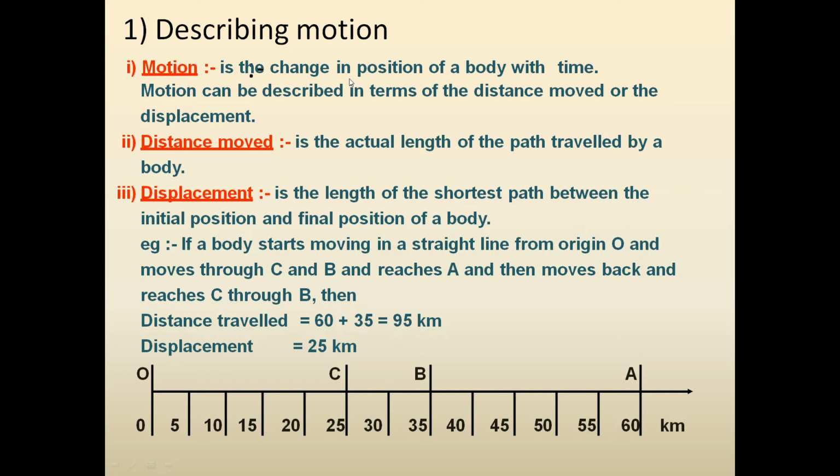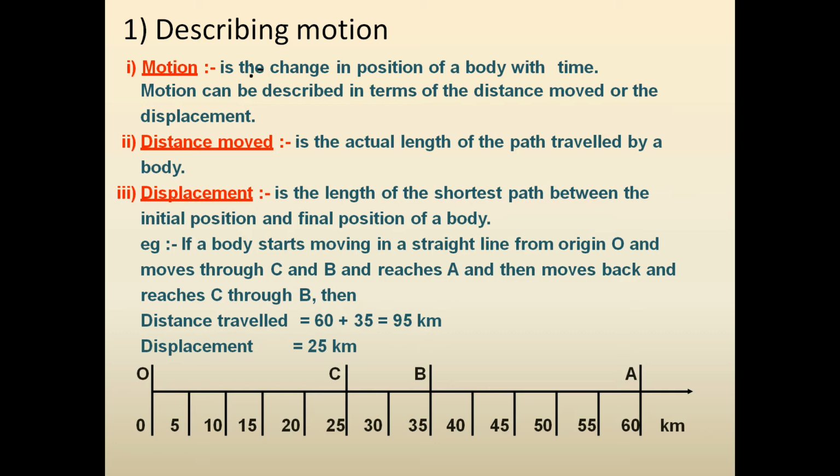Let us consider a person who is sitting in a train and the train is moving. Then with respect to the poles and trees and buildings outside the train, the person is in motion. Whereas with respect to the co-passengers inside the train, that person is in the state of rest. So motion and rest, these are two relative terms because same person can be in the state of rest as well as in the state of motion simultaneously.